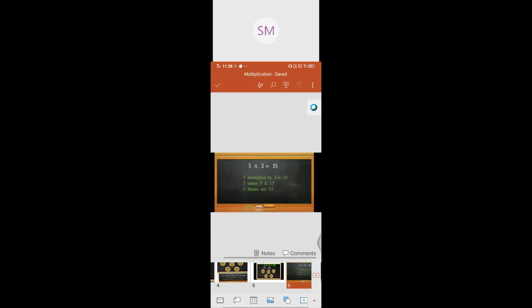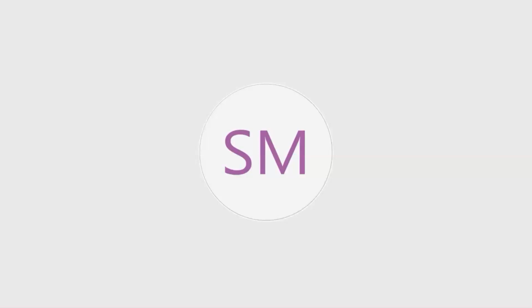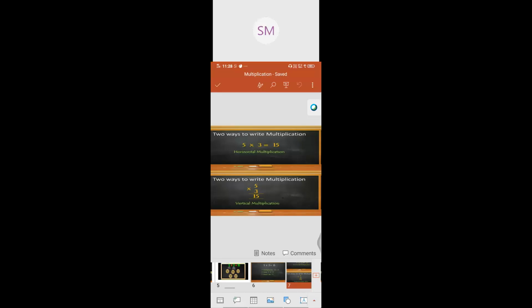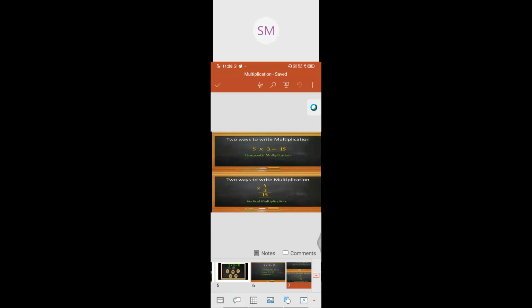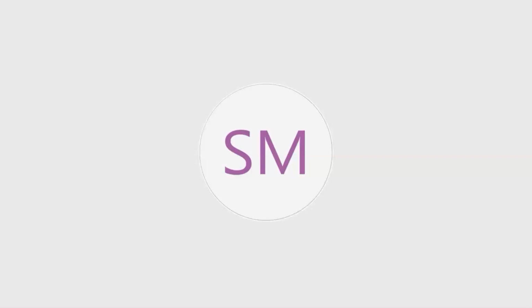Okay. We'll see the terms we used there. Before that, we have to see the two ways we write multiplication. One is horizontal. Horizontal means a sleeping line. If you see the first one, 5 multiplied with 3 is 15, isn't it the horizontal one? That is in a sleeping line. So that is one way. The horizontal multiplication we used to write in the tables. We can see it in the tables only. We'll go for the next one.